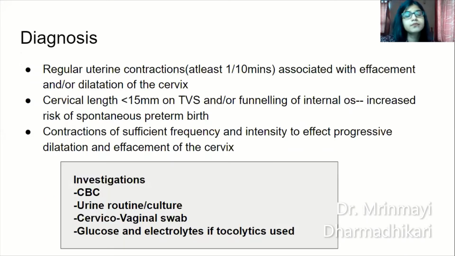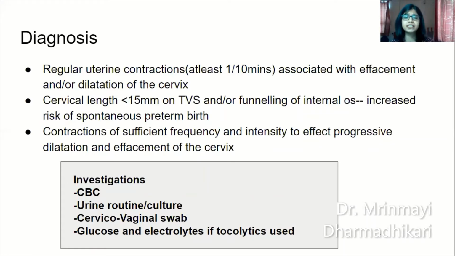So diagnostic features: regular uterine contractions, at least one every 10 minutes, associated with effacement or dilatation of the cervix, cervical length of less than 15 millimeters on a transvaginal ultrasound, and/or funneling of the internal os. This increases the risk of spontaneous preterm births. Contractions which are of sufficient frequency and intensity to effect progressive dilatation and effacement of the cervix give rise to increased chances of preterm labor.